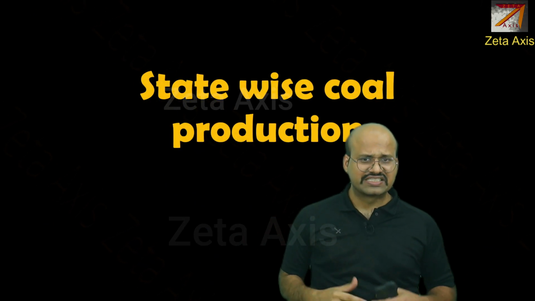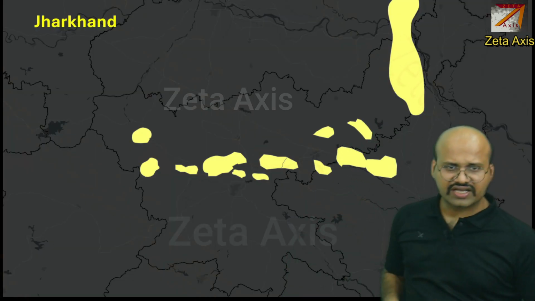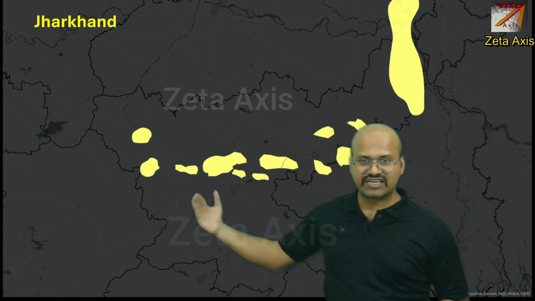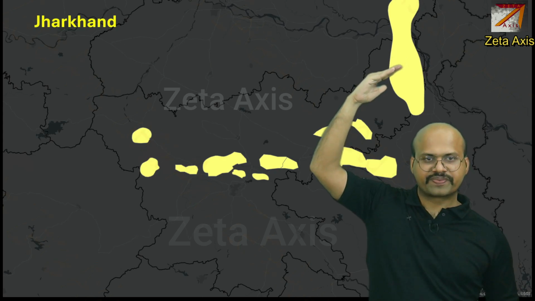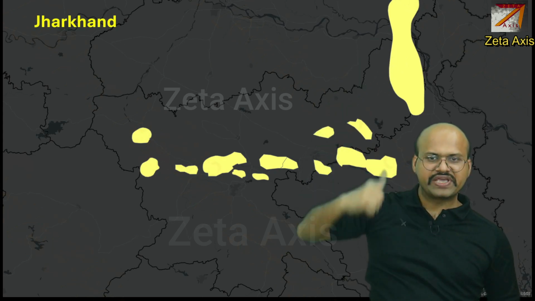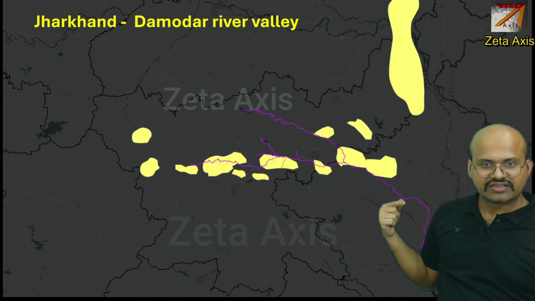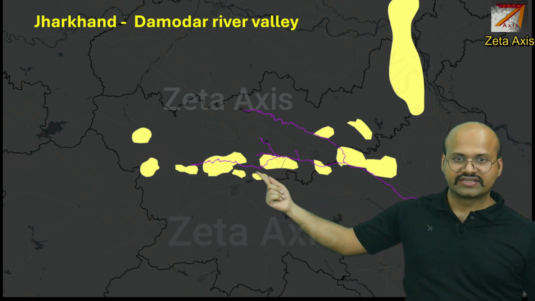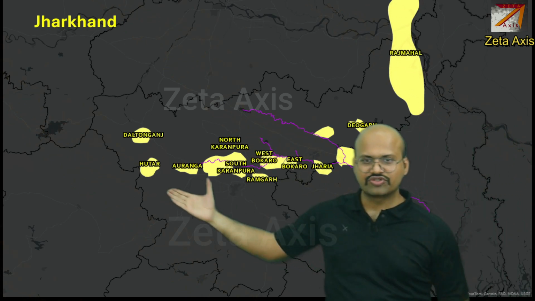Now let's see state-wise coal production. Starting with Jharkhand, these are the coal fields in Jharkhand. They are spread in the central region of Jharkhand. And here there is also a coal field which spreads between Jharkhand and Bihar. These coal fields are mainly located in the Damodar River Valley. We can see this is the Damodar River and these are its tributaries. These are the names of these coal fields.